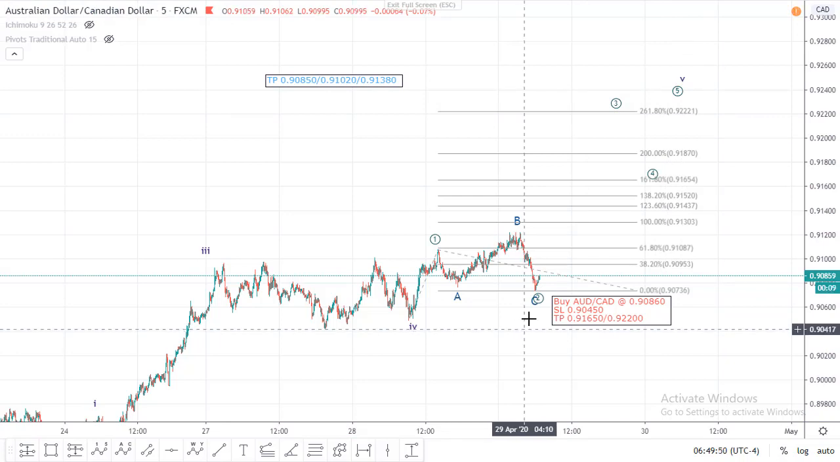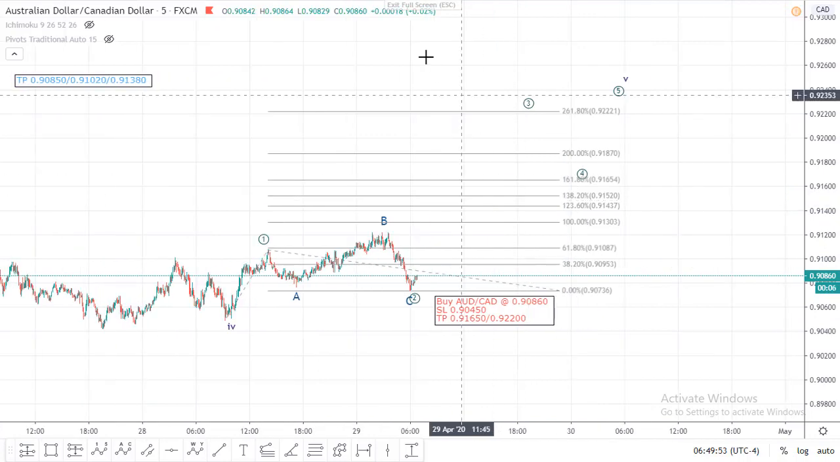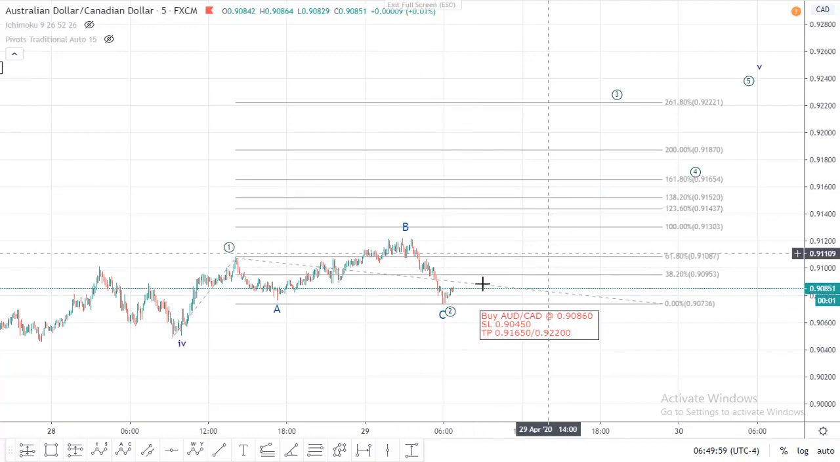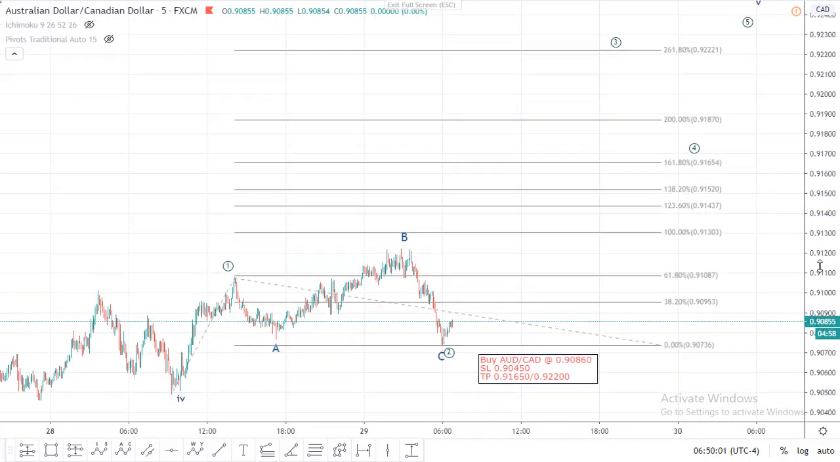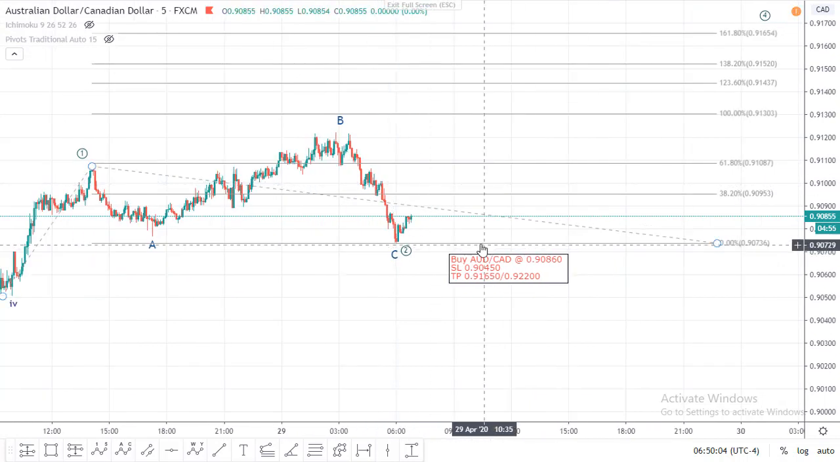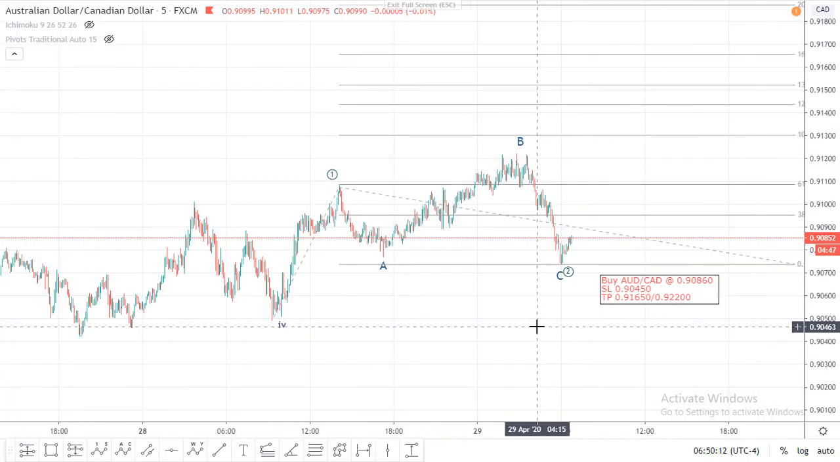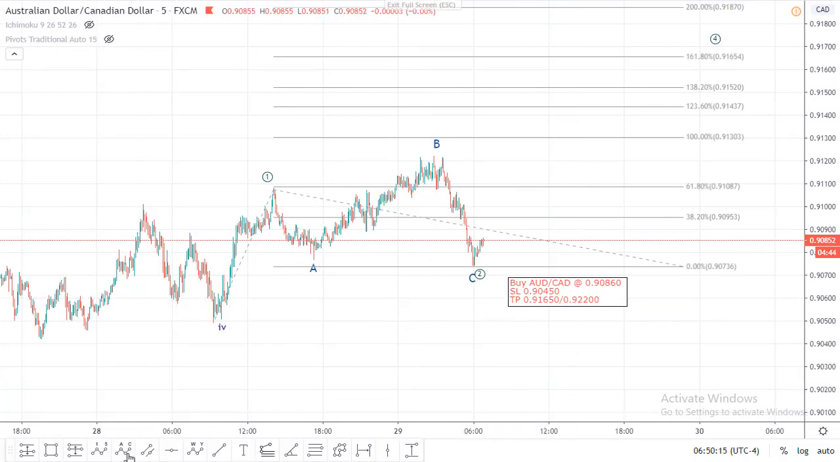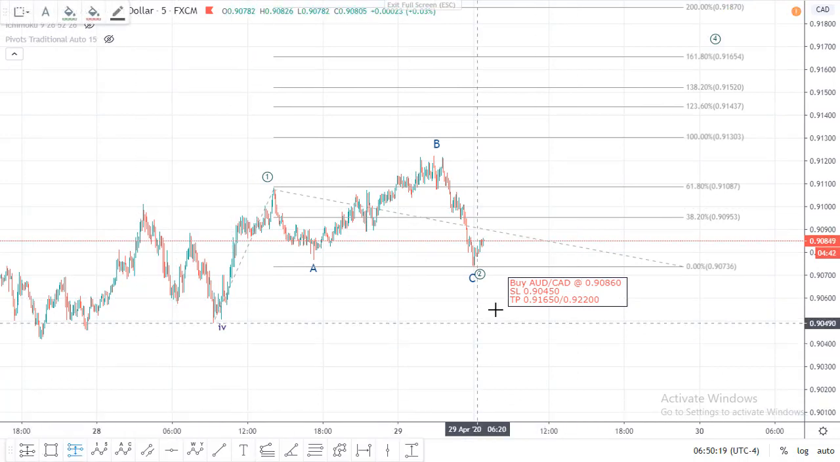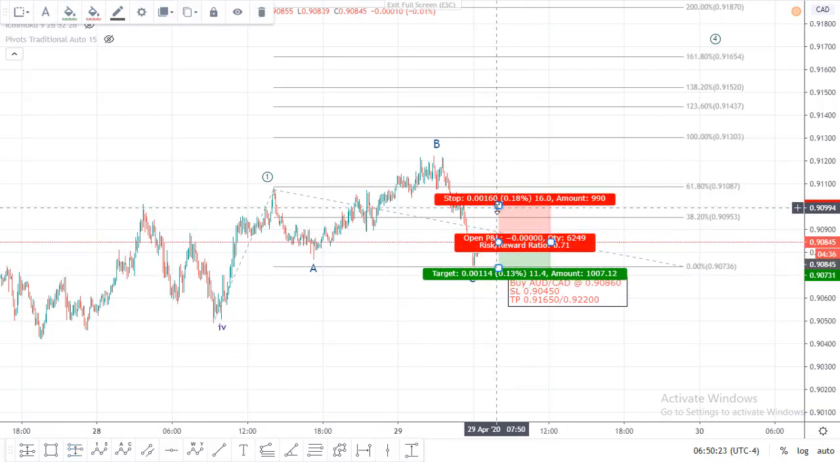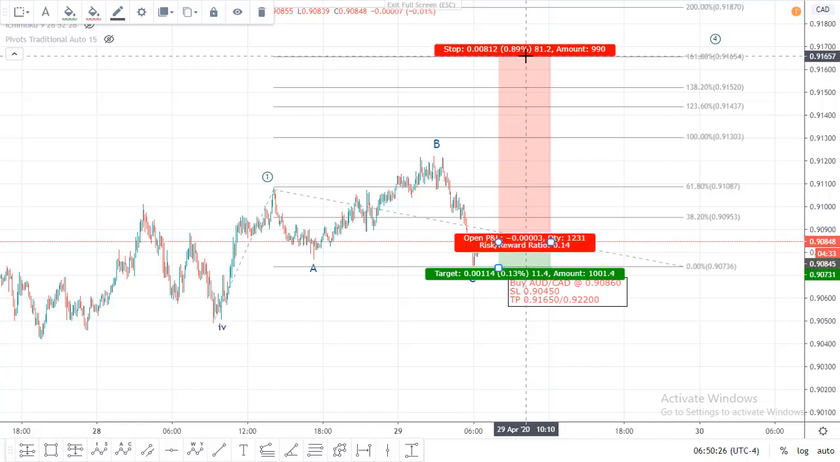Okay, so this was the Aussie CAD, and it is interesting. Your eyes should be here, and do not miss this opportunity. If you want to put a small SL, then you can put a small SL here, at around 0.90700, and you will get a big risk reward ratio. If you put a small SL here and your target is at 161, then you can get a good risk reward.